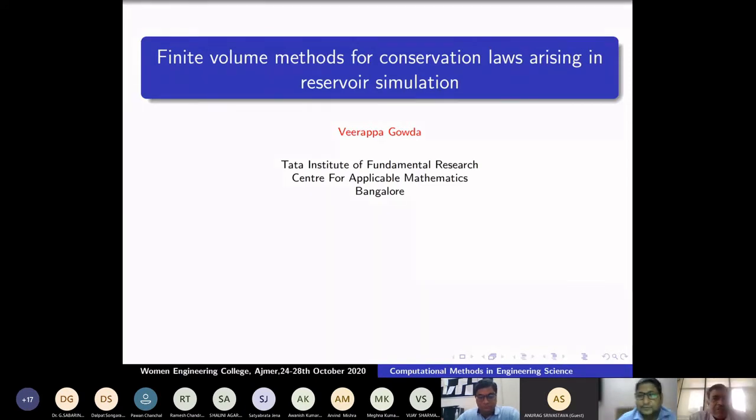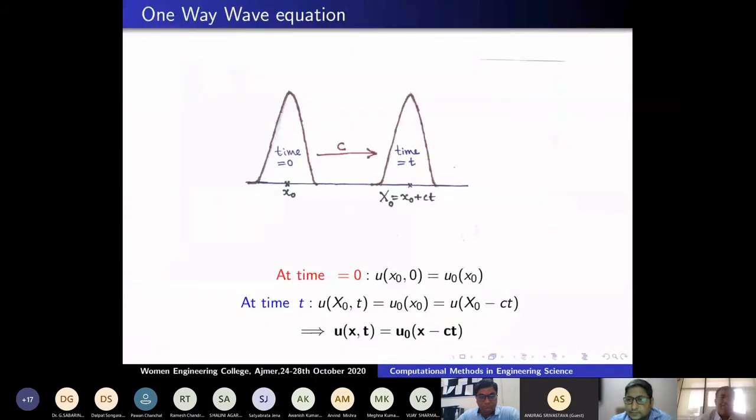So I will start with a simple one-way wave equation. Assume that there is a wave at time t equal to 0 at this position x naught. Okay. This wave is moving with a constant speed c. All parts of the wave move with the same speed. After time t, since c is the speed, it moves a distance from x naught to x naught plus ct. The picture is the same.